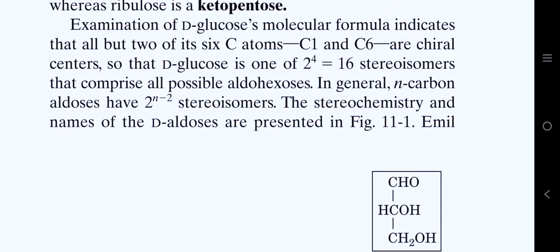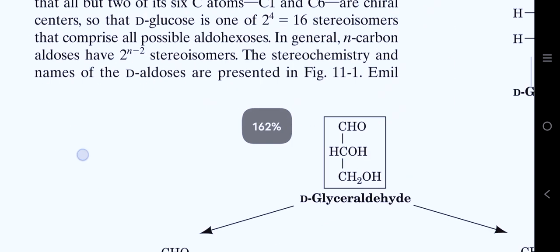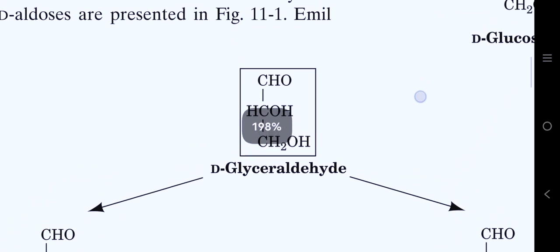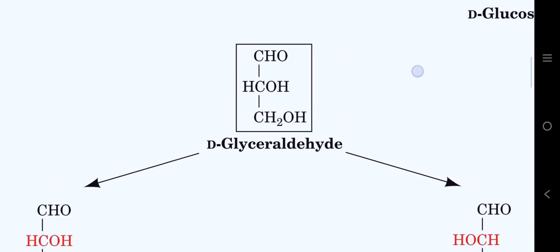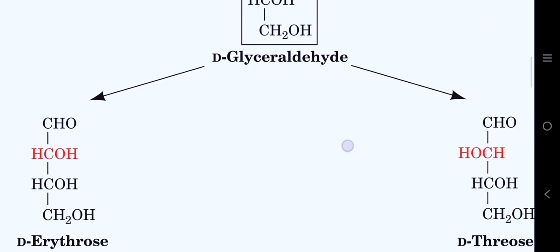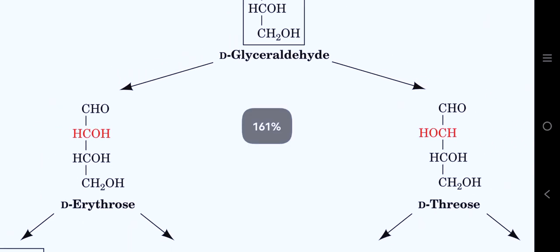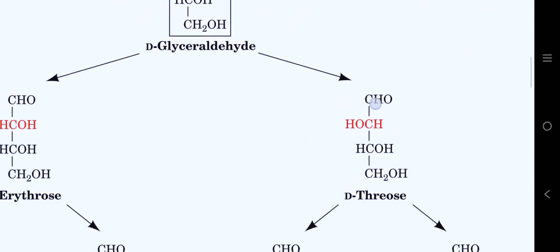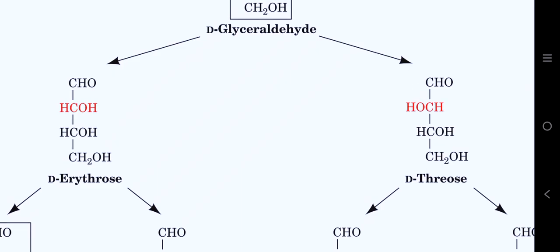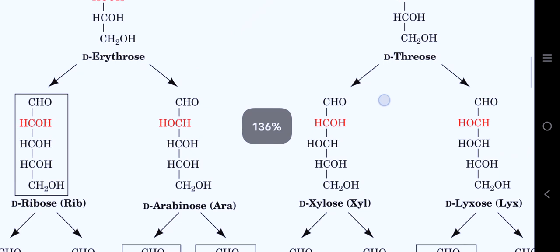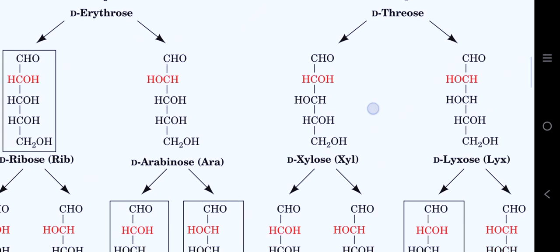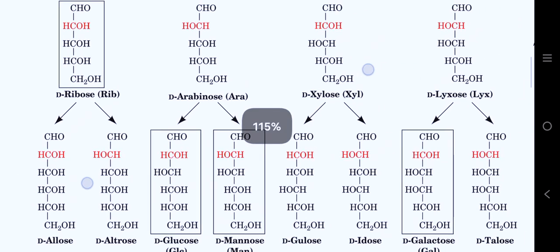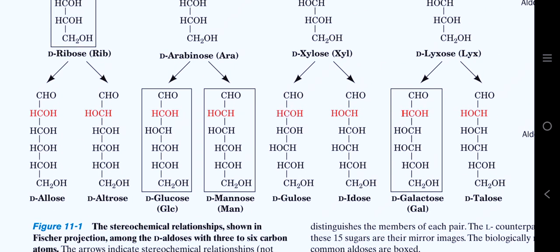The stereochemistry and names of the D-aldoses are presented in figure 11.1. You can see that first of all we have a 3 carbon monosaccharide, which is D-glyceraldehyde. Then we have the 4 carbon aldoses, and the 3 carbon ones are called aldotrioses. The 4 carbon ones are called aldotetroses. In aldotetroses we have D-erythrose and D-threose. In aldopentoses we have D-ribose, D-arabinose, D-xylose and D-lyxose. And in aldohexoses we have D-allose, D-altrose, D-glucose, D-mannose, D-gulose, D-idose, D-galactose and D-talose.